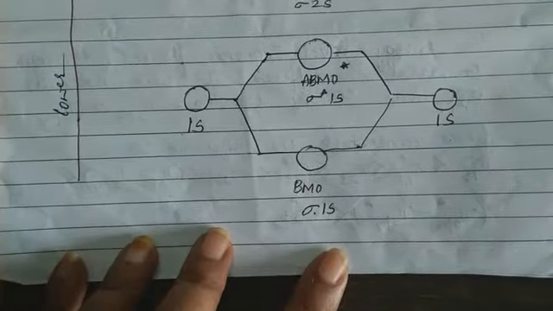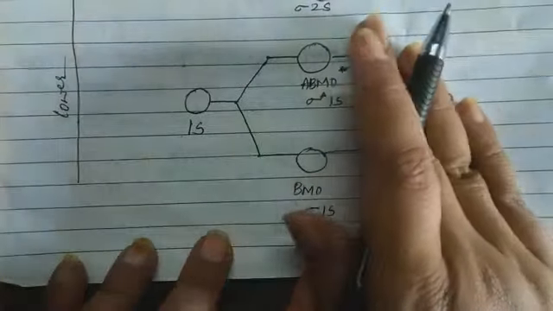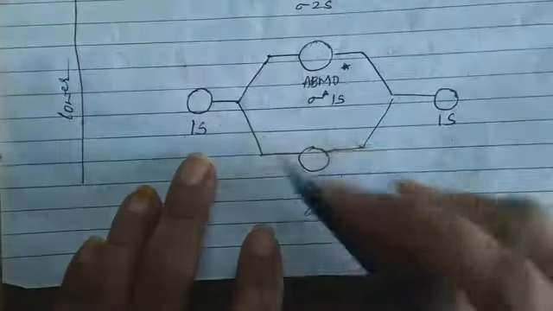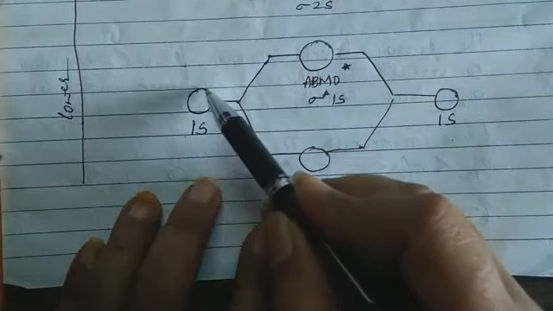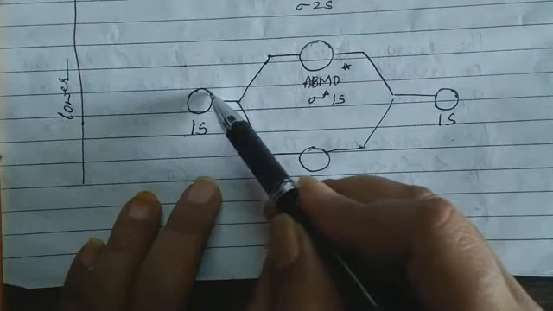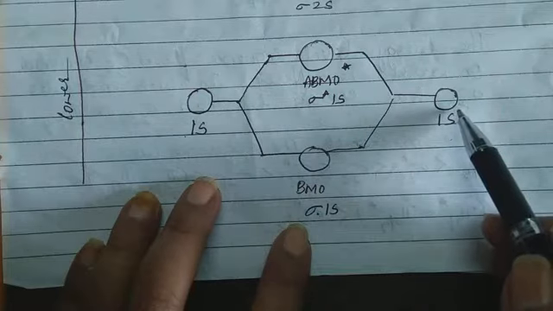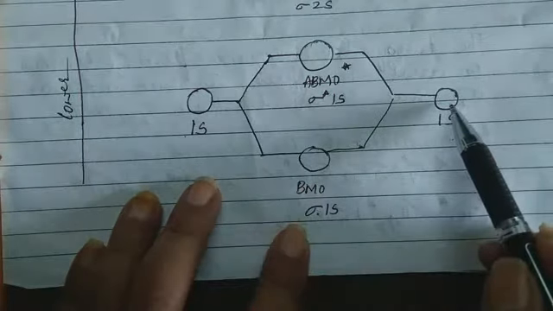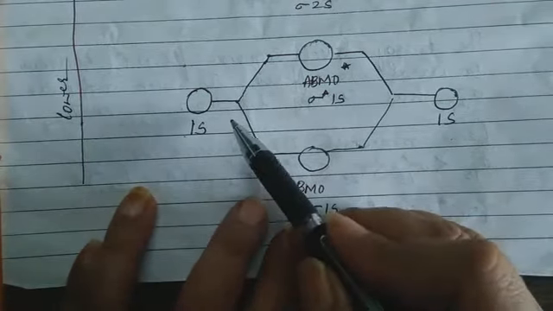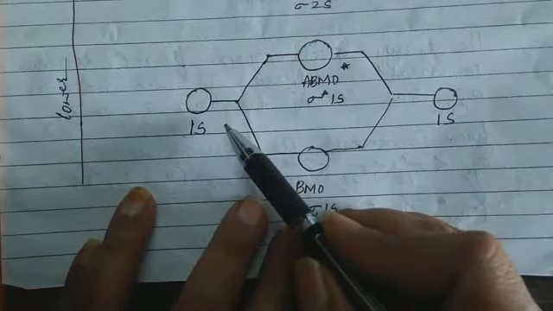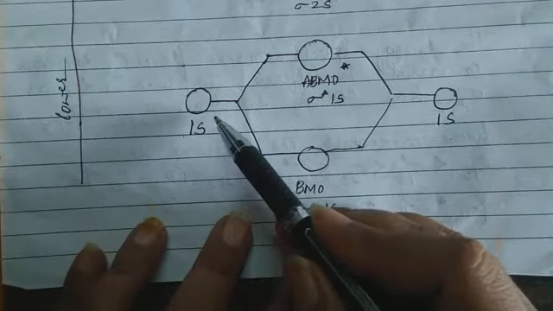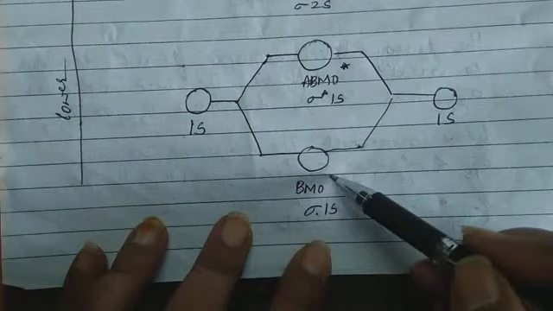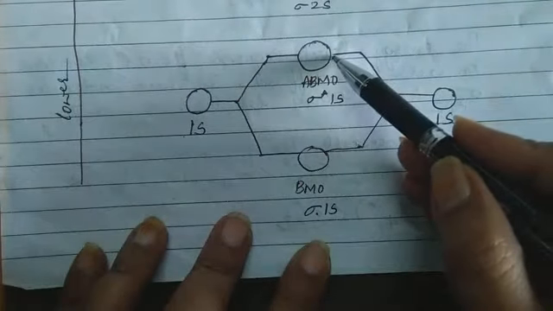Now how to write 1s orbital. So 1s orbital for one atom I have here, and this is 1s orbital of another atom. Which orbitals? Atomic orbitals. They combine to form what? Molecular orbitals. How many types of molecular orbitals? Bonding molecular orbital and anti-bonding molecular orbital.